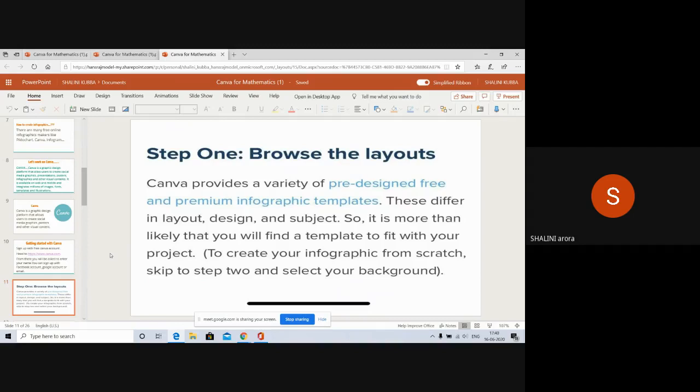Canva provides a variety of pre-designed and premium infographic templates. It has a lot of infographic templates within itself. They differ in layout, design, and subject. So it is more than likely you will find a template to fit your project. Otherwise, you can start your infographic from scratch also.